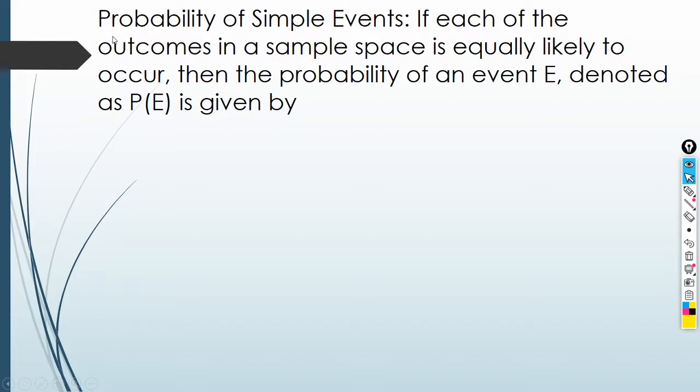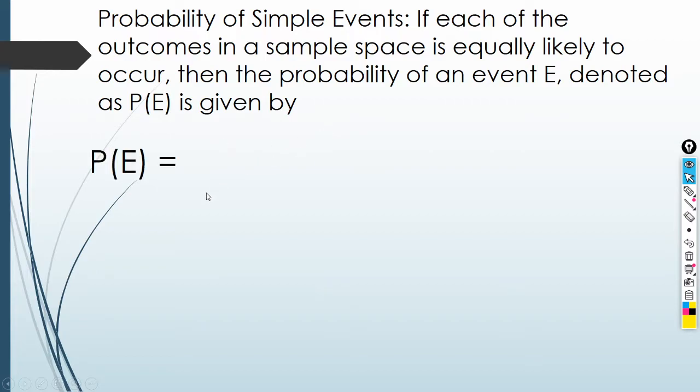So, let us revisit the probability of simple events. Last week, I mentioned to you the probability of simple events. If each of the outcomes in a sample space is equally likely to occur, then the probability of an event E, denoted as P of E, is given by, you can use P of A, P of B, P of C, whatever.